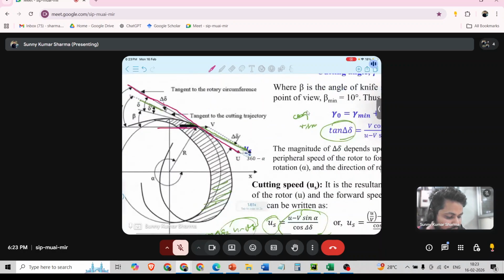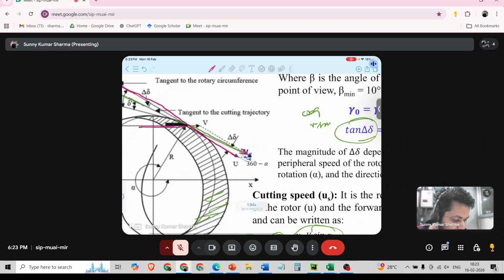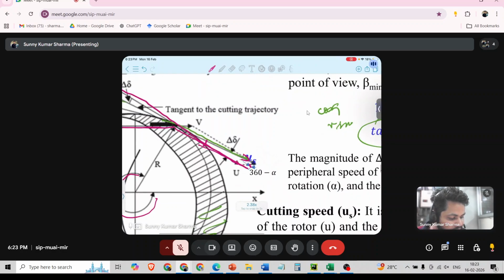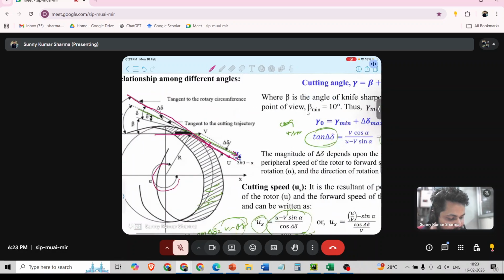When it is moving forward, US is the cutting speed. This angle is 360 minus alpha, this one is alpha. When you project US on this line, it will be US cos delta. Delta we also discussed in the last class; it is the angle of path intersection, delta.